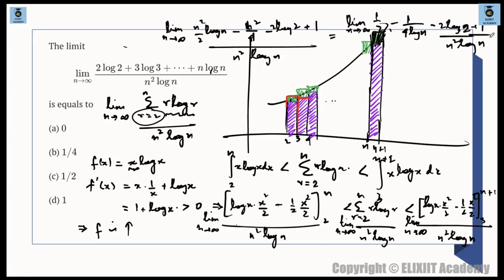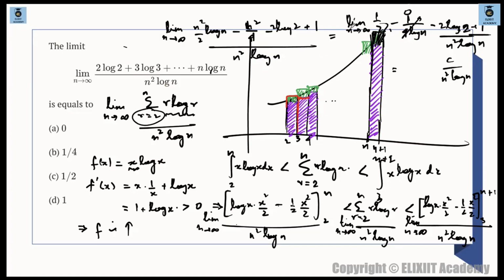That's what we are having finally. Now can you see from here that we are getting half minus 1/4 log n? As n tends to infinity, 1/4 log n will tend to 0, definitely yes, because it is 1/log n, and 1/infinity will tend to 0. Similarly here also, constant divided by n square log n. Similarly, look, minus 2 log 2 plus 1 whatever, we are having constant divided by n log n.